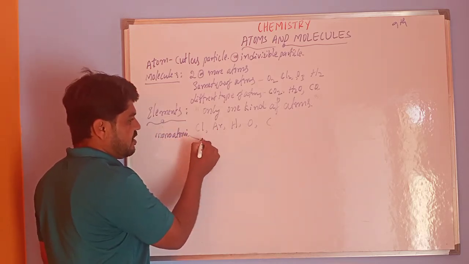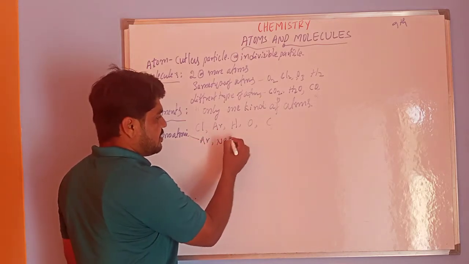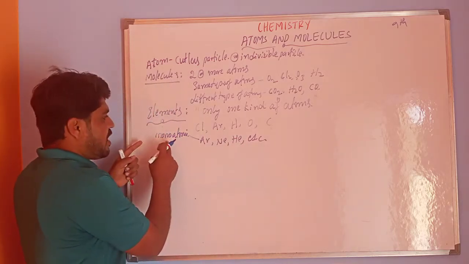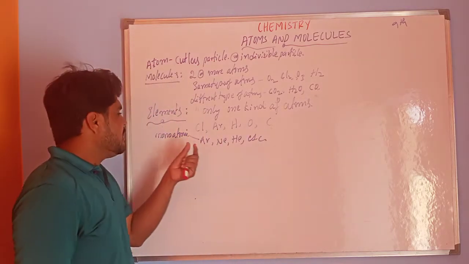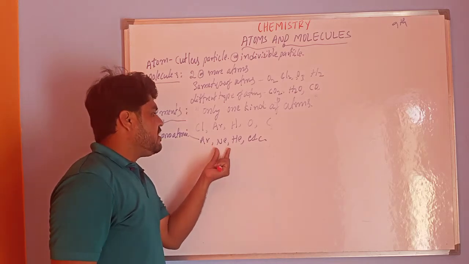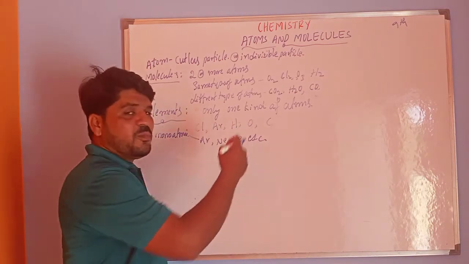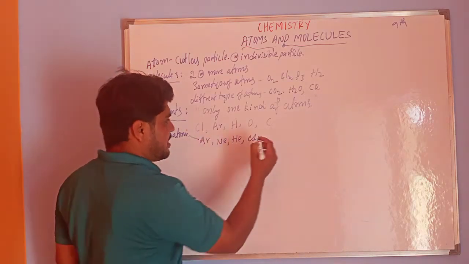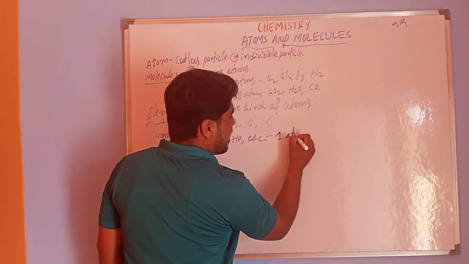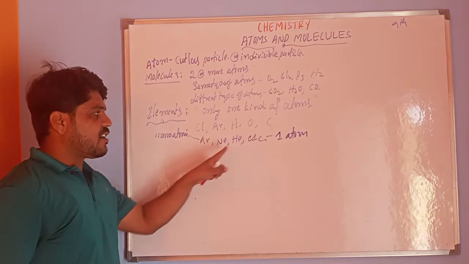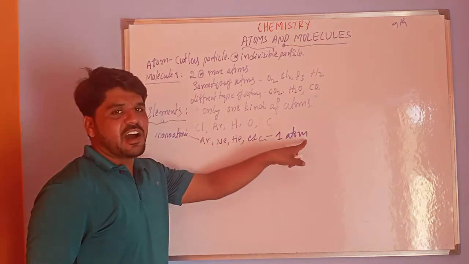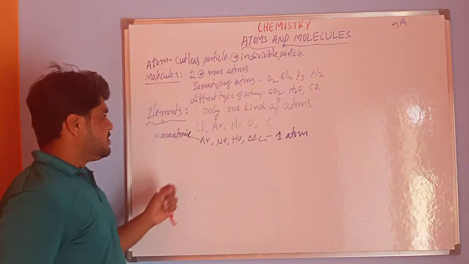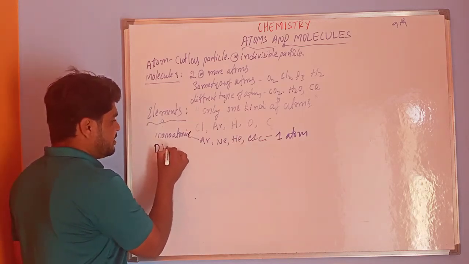Monoatomic examples are argon, neon, helium, etc. In Ar, Ne, He and all noble gases, the elements are made of only one atom. Monoatom means one atom. That is what monoatomic means.